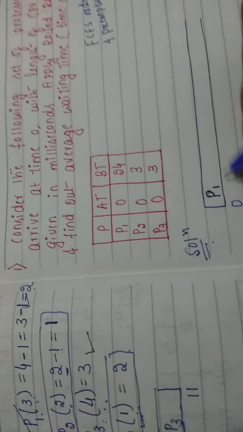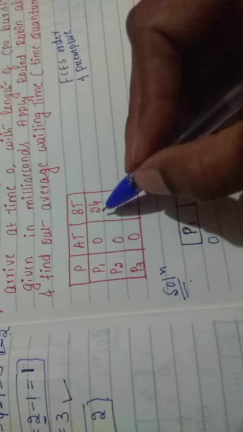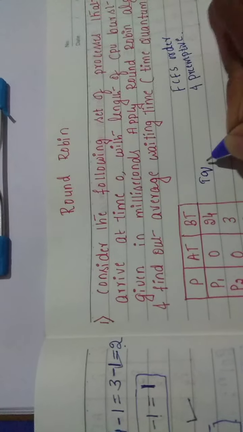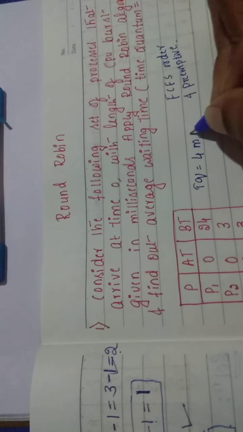According to the FCFS order, P1 is the first process. So this P1 process is going to execute for 4 milliseconds. It has a 24 millisecond burst time, but it is going to execute for 4 milliseconds. Why am I taking 4 milliseconds? The time quantum is given as 4 milliseconds. So that is why I am going to interrupt at 4 milliseconds.